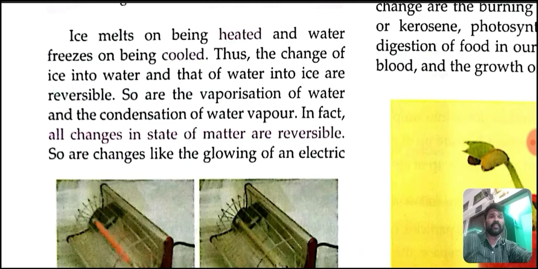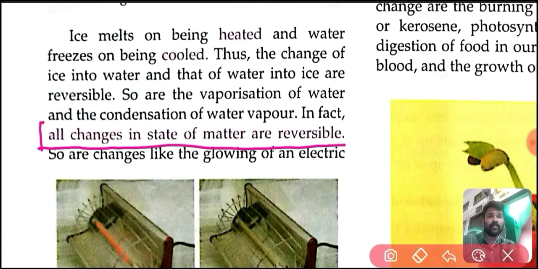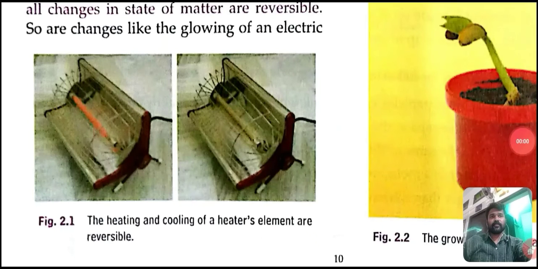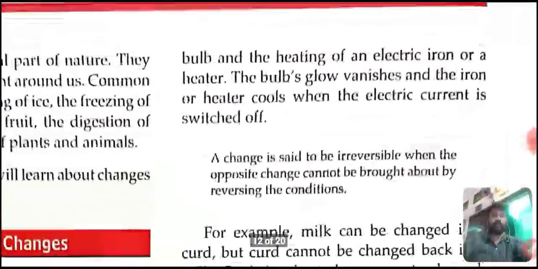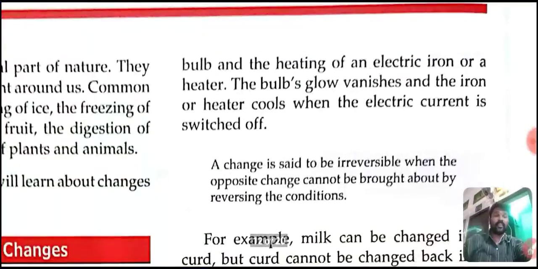Other examples are glowing of an electric bulb and the heating of an electric iron or a heater, etc. The bulb's glow vanishes and the iron or heater cools when the electric current is switched off.